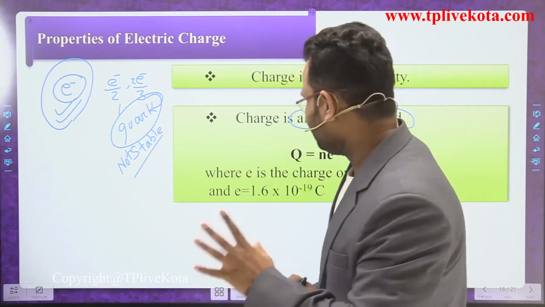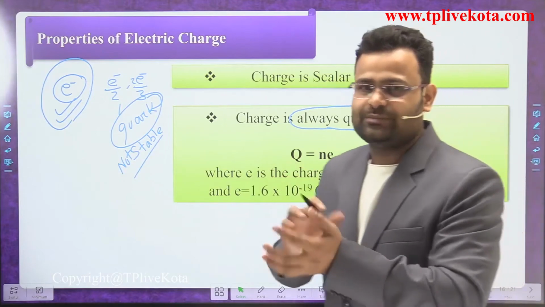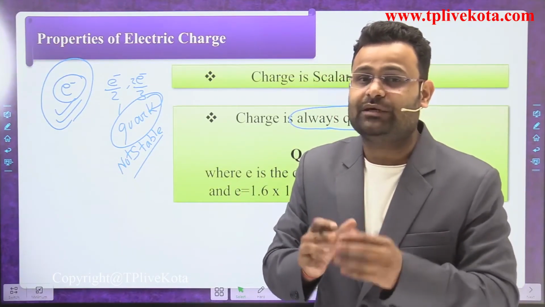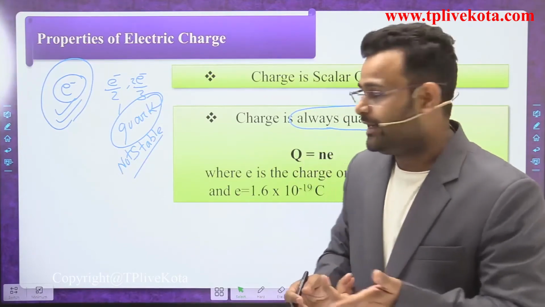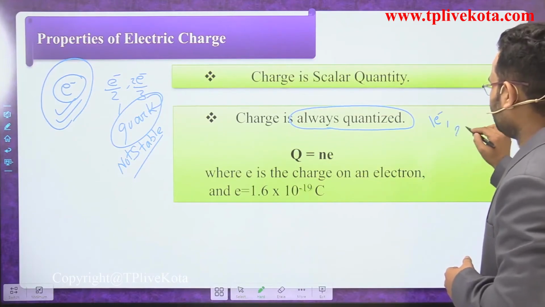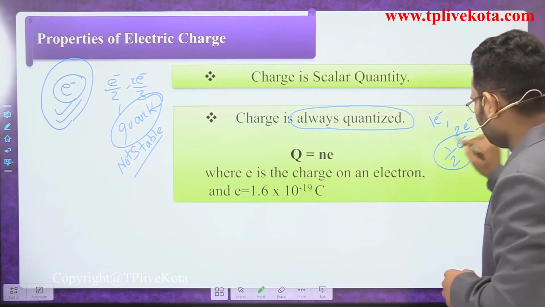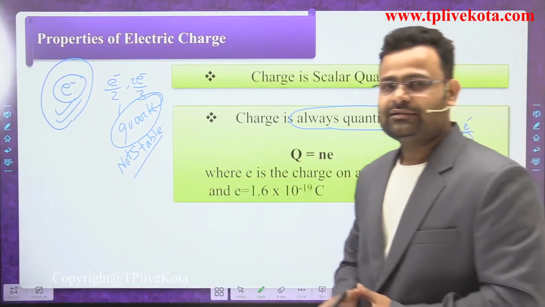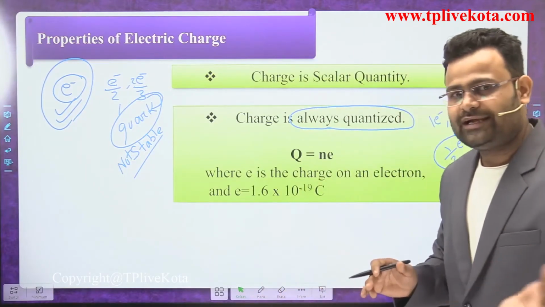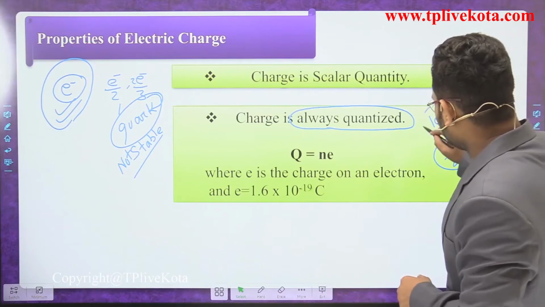The electron is the smallest particle of our atom. So dear students, if any body is charged or discharged and some charges move, it will change in multiples of the electron. Let's suppose 1 electron will be moved, 2 electrons will be moved. Can you say 1 and a half electrons will be moved? Can you divide the electron further? No, that is not possible. So charge will always transfer in multiples of e, that is q equals n times e.